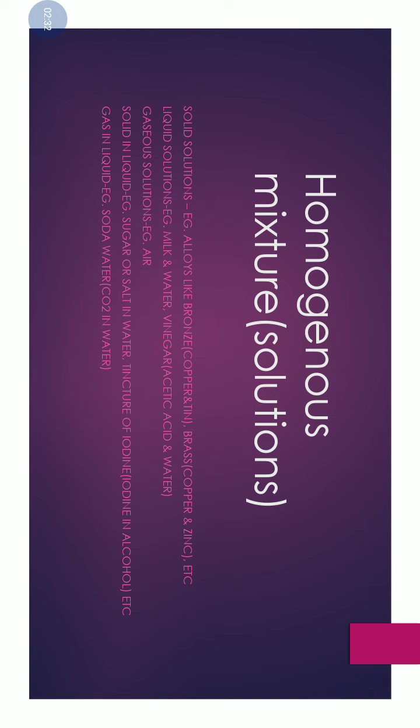The second type of solution is liquid solution. A liquid solution consists of two or more liquids mixed together evenly. Examples are milk and water, and vinegar, which is a mixture of acetic acid and water. The third type of solution is gaseous solution. The commonest example is air, which is a homogeneous mixture, or a gaseous solution.